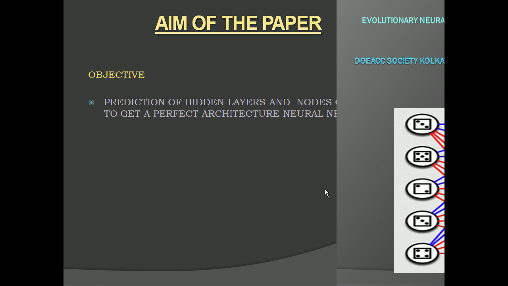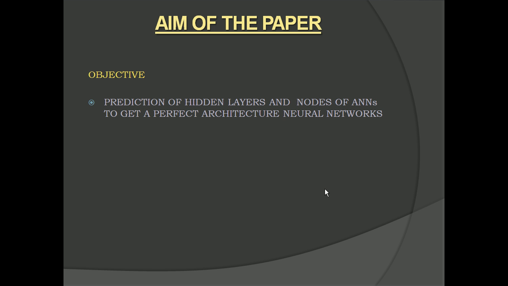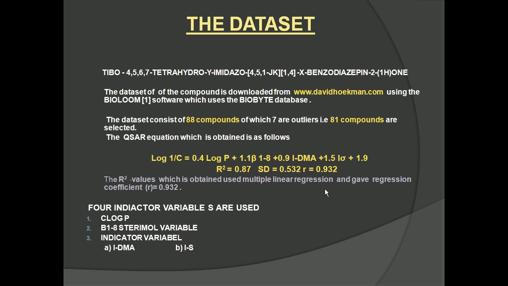So, the main aim of the paper is prediction of the hidden layers of the artificial neural networks to get the perfect architecture. At first, we need a dataset. For the dataset, we selected TIBO, that is tetrahydroimidazobenzodiazepine. We downloaded the dataset using the Bioloom software from the BioByte database. This dataset consists of around 88 compounds, of which 7 were outliers, and 81 compounds were selected to generate a QSR equation.